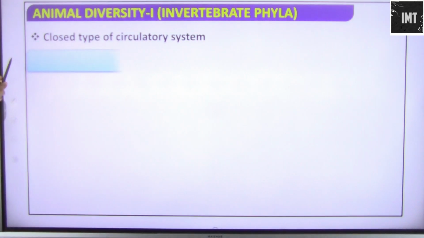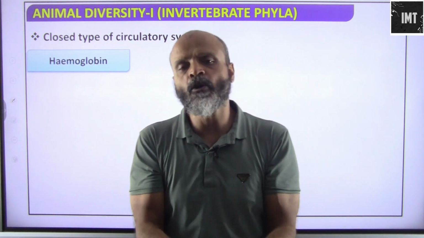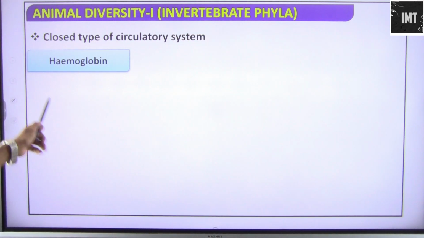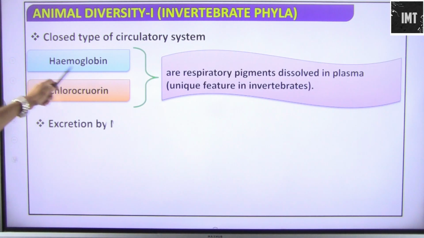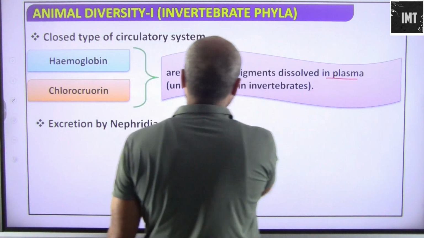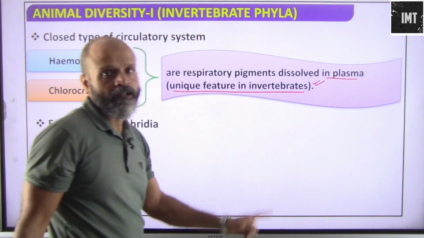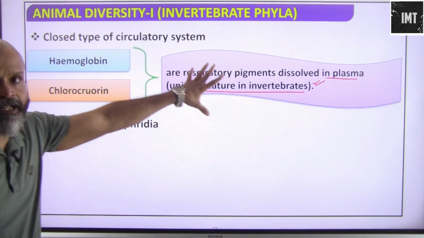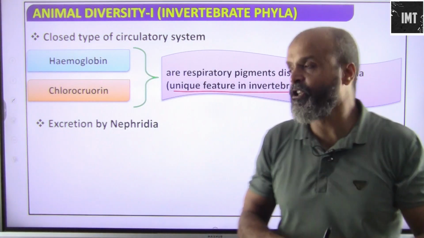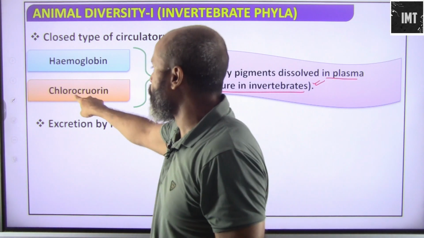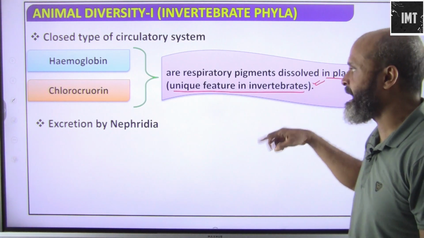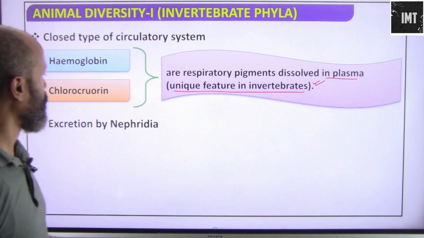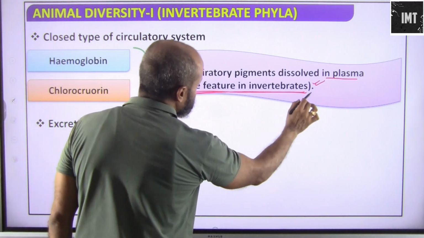So, closed type of circulatory system. Their circulatory system is not open. It's a closed circulatory system, just as we have. Hemoglobin and chlorocruorin are respiratory pigments dissolved in plasma. That is the unique feature in invertebrates. This you have to remember. There are some things in invertebrates, and this is one of the unique features. Hemoglobin and chlorocruorin are respiratory pigments which are dissolved in plasma, and they help in respiration.